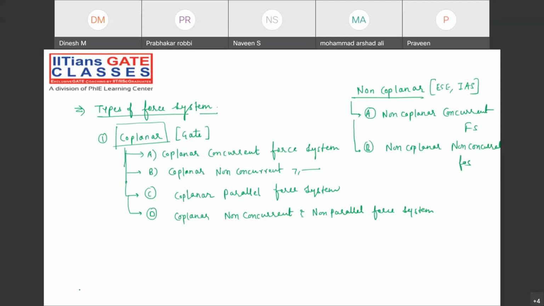But sir, you will ask me, what about coplanar, concurrent, non-concurrent, and all kinds of stuff? So let me discuss one by one. What about the coplanar and concurrent force system? Example. Suppose two plates are joined together with the application of a cover joint, something like this.